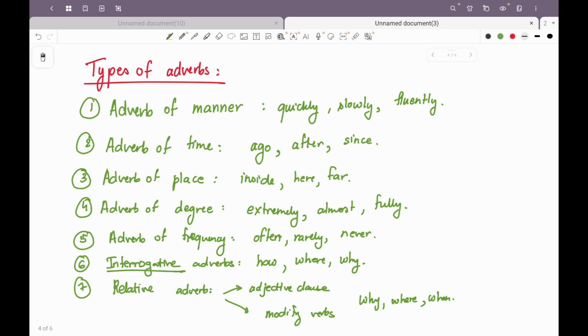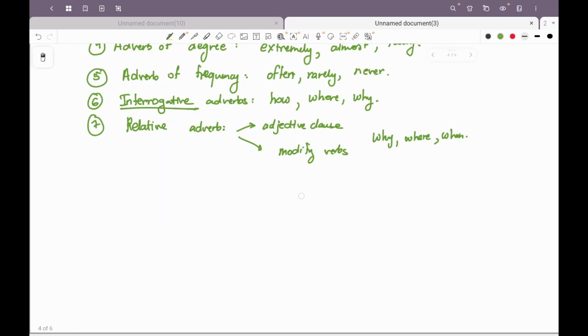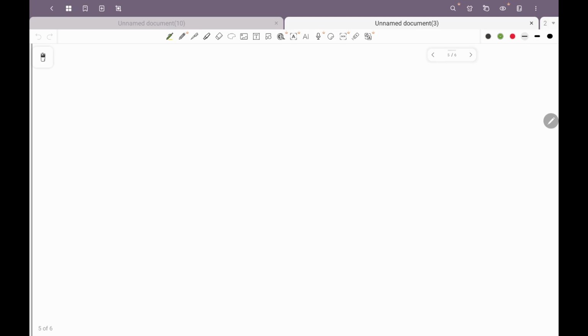Okay. So with this, we will move from adverbs to the next section, which is going to be conjunctions. In conjunctions, let me just open a blank screen so we have a fresh paper to start. Conjunctions.